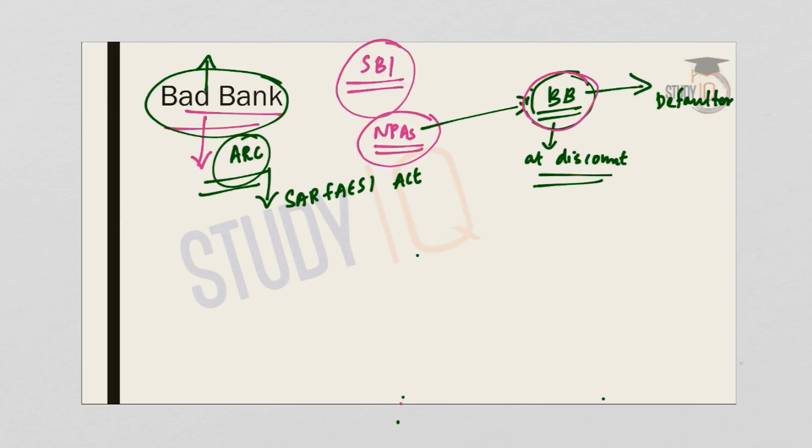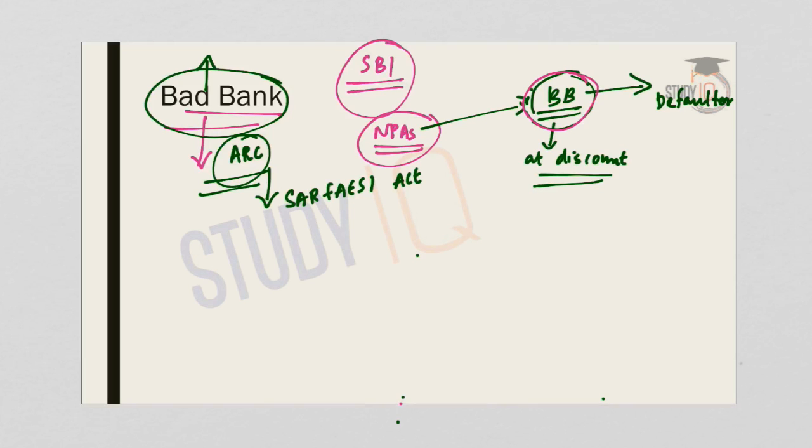This is because the concept of bad bank in India was put forward in Economic Survey 2017. So Economic Survey has suggested bringing up the idea of bad banks into India, even though it's only a recommendation and bad banks do not exist in India right now. Economic Survey has given a recommendation.